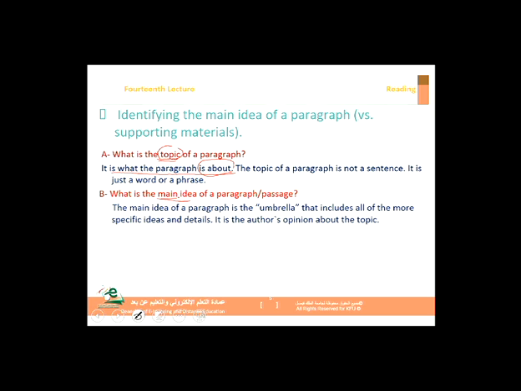Okay, now what is the main idea? All right, so the paragraph that we have is about sports. Okay. What does the author, the writer of that paragraph, want to say about sports? Does he want to say that sports are dangerous? Does he or she want to say that sports are important?